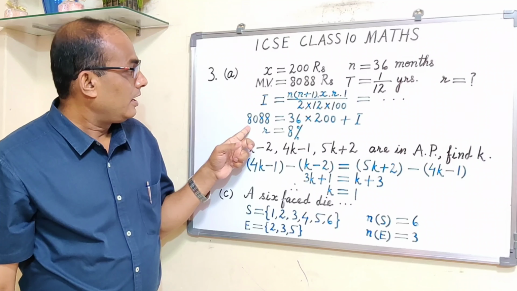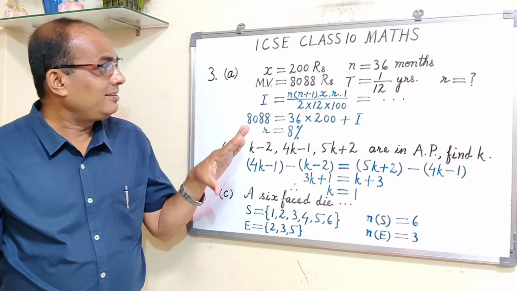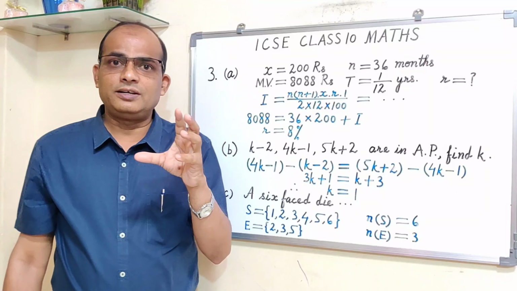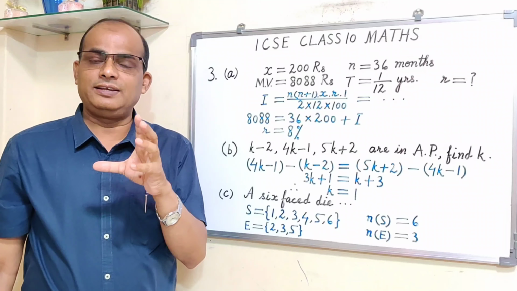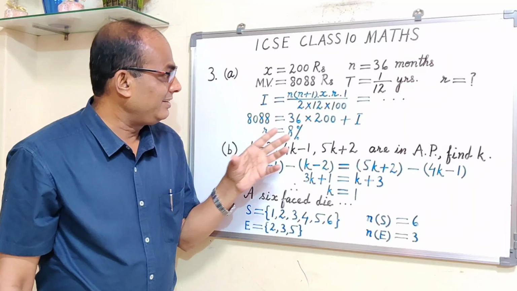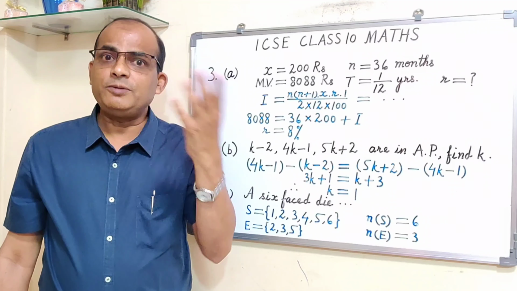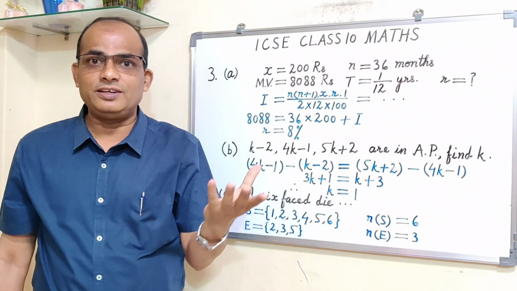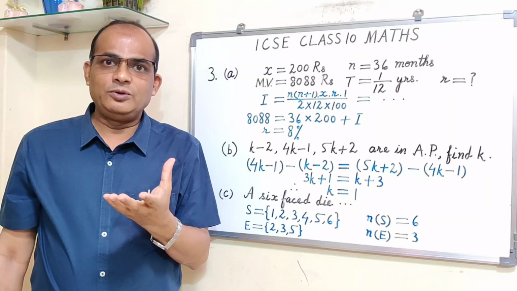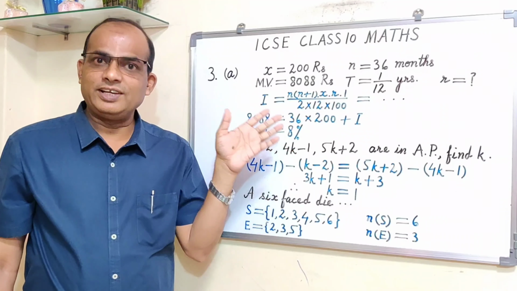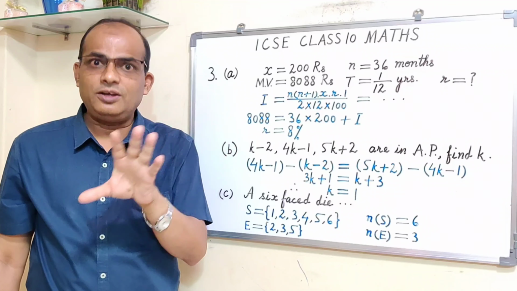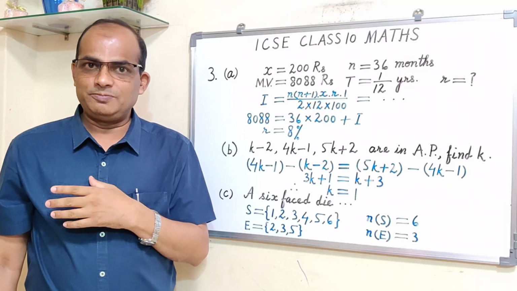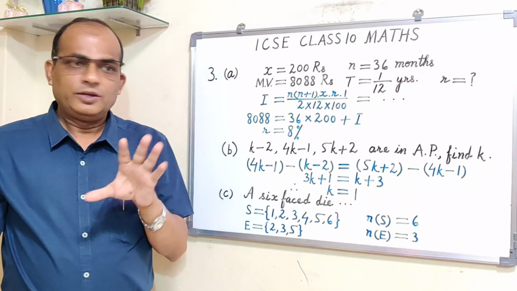Second, some of the students, when they are finding R, which is 8%, few students are writing the rate of interest as 50%, 60%, 70%. I mean, such a high rate of percent. When you get such values, please revisit. Once again see the solution, somewhere things are going wrong. The rate cannot be 50, 60 or 70%.